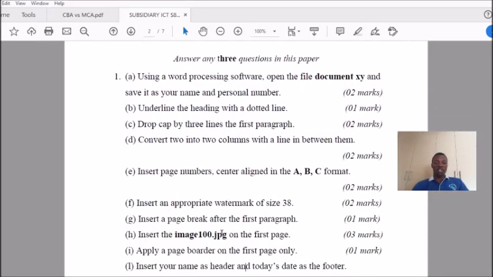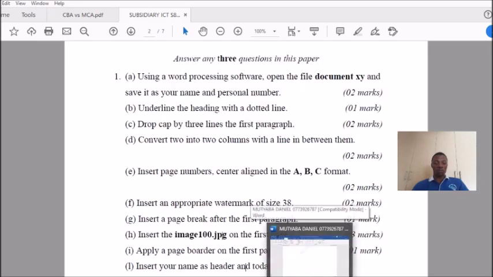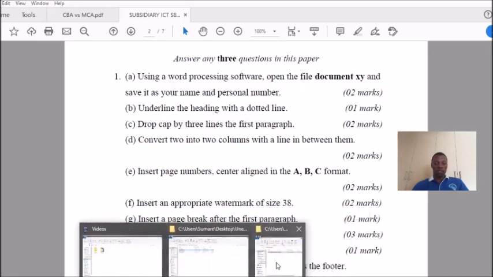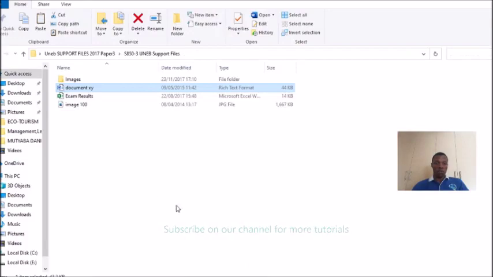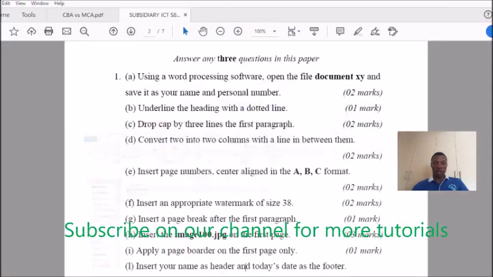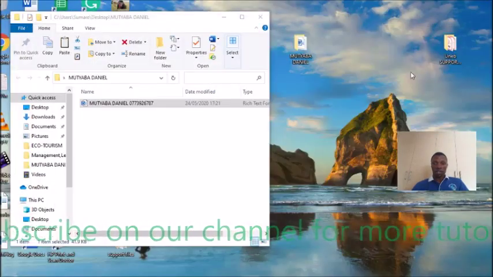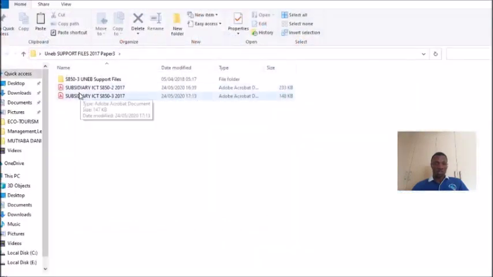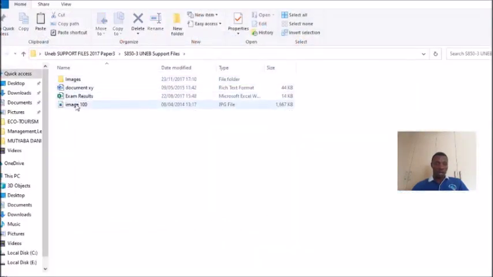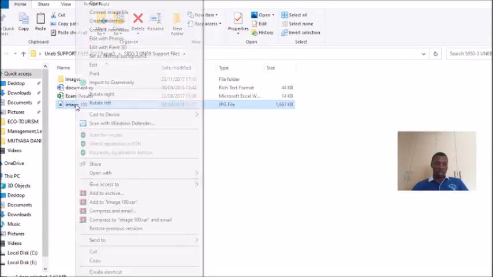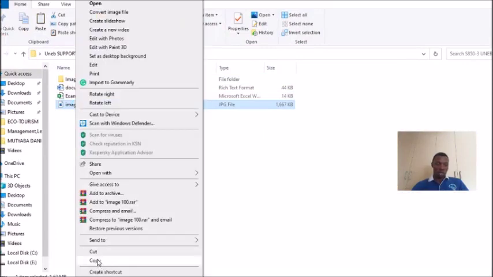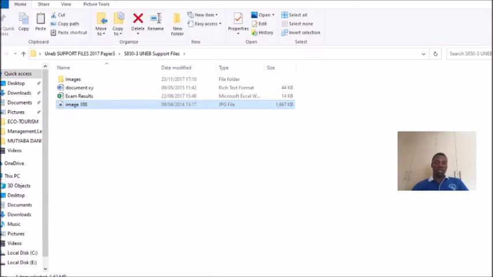100.jpg. So 100, this is the file extension. So you come on the first page. So now, meaning we must go to the support file 100. This is the support file. This is, because it's already open, this is what we have. 100. So you can just copy. You don't need to open it. Please, you don't need to open it. You just have to copy.